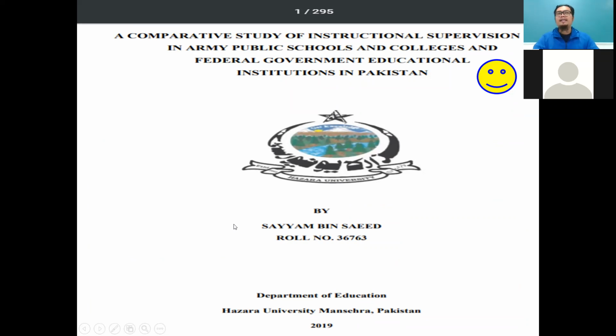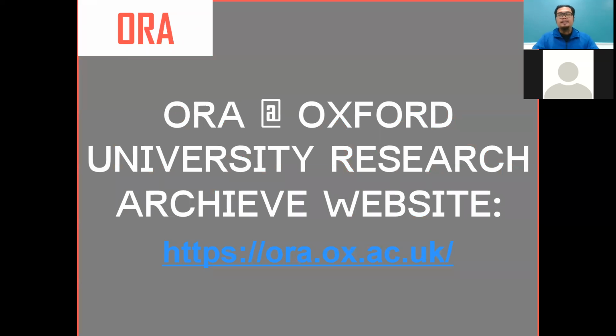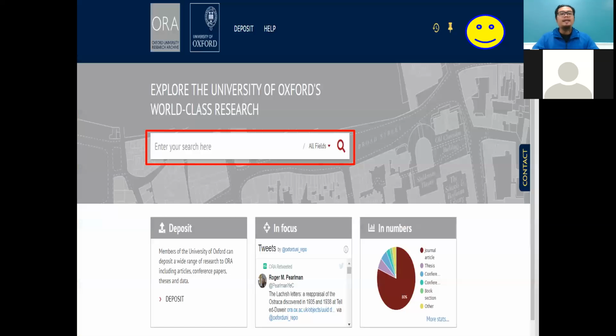When you click view and open, they give you direction to the website, and you can save this full thesis in your folder. Okay, we go to ORA. ORA is actually Oxford. We also explore the database from the Oxford University Research Archive. So this is their link, go through the website. So this is their website. We can see the color is actually the color from Oxford University. So very clear and cut. You can enter your search here.